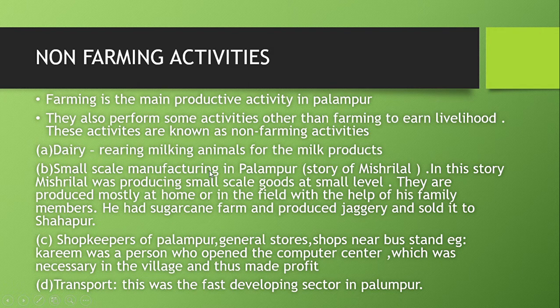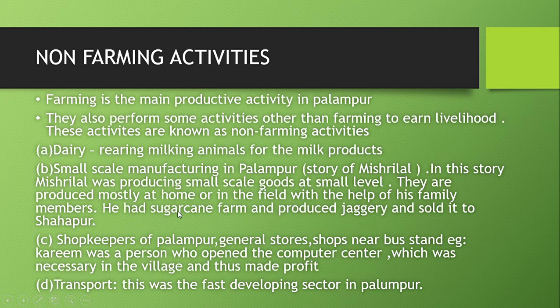Then small scale manufacturing in Palampur. Here there is one more example in your textbook regarding Mishri Lal. In this story, Mishri Lal was producing small scale goods at a small level. They were produced mostly at home or in the field with the help of his family members. Mishri Lal had a sugarcane farm and also produced jaggery.